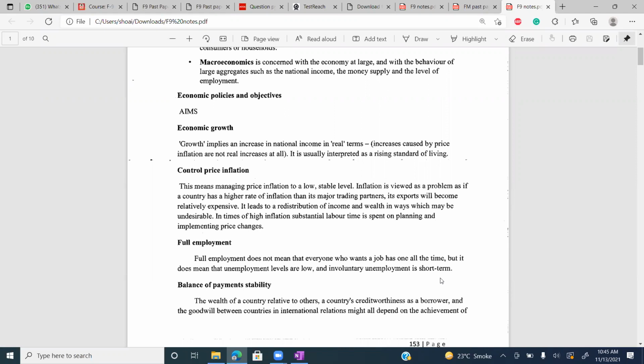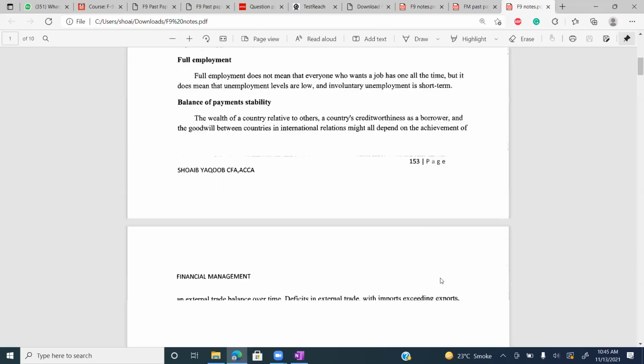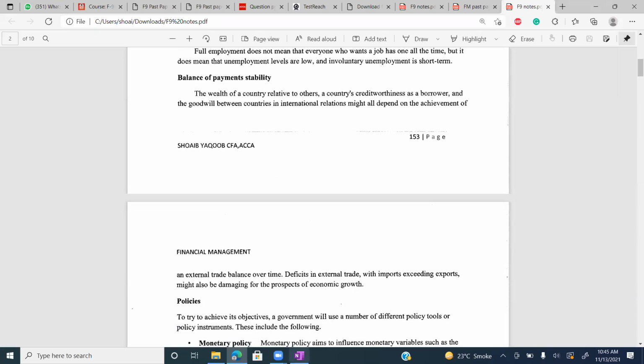Balance of payment stability. Balance of payment means there is a balance between inflow of foreign currency and outflow of foreign currency. The wealth of a country relative to others, the country's creditworthiness as a borrower, and the goodwill between countries in international relations might all depend on the achievement of external trade balance over time.